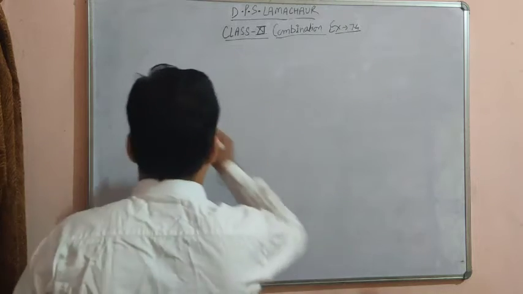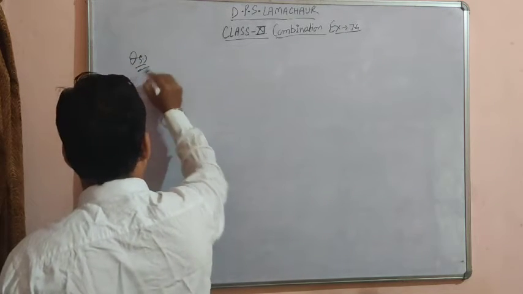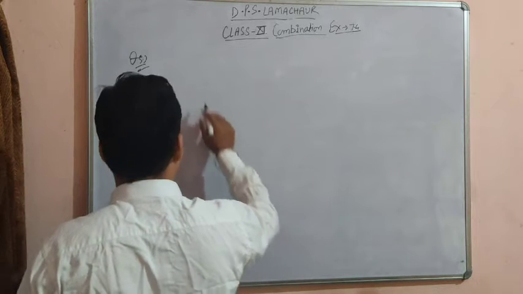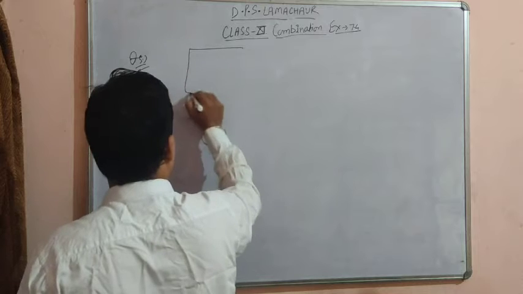So dear student, in this question we have to select 9 balls from the given 6 red balls. Let me make a box.